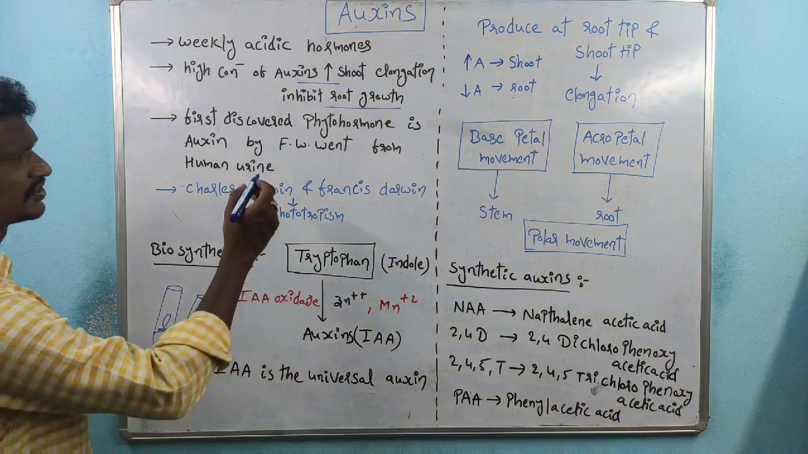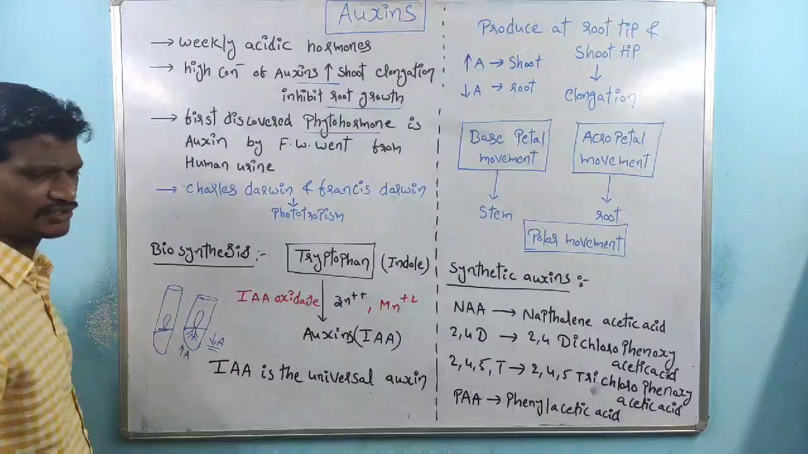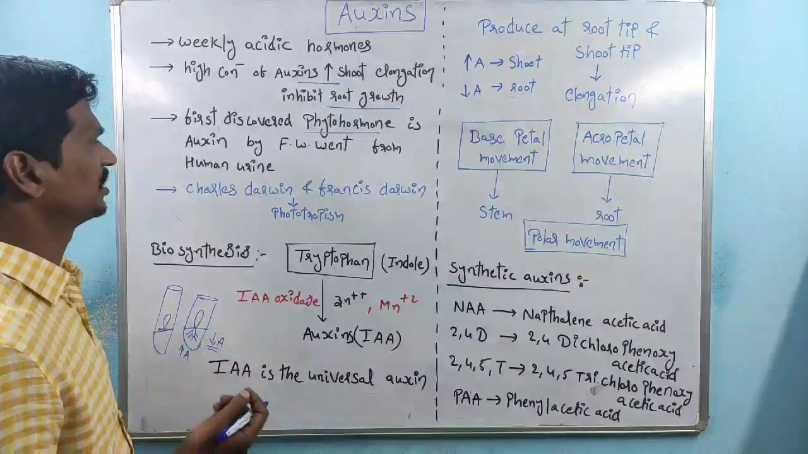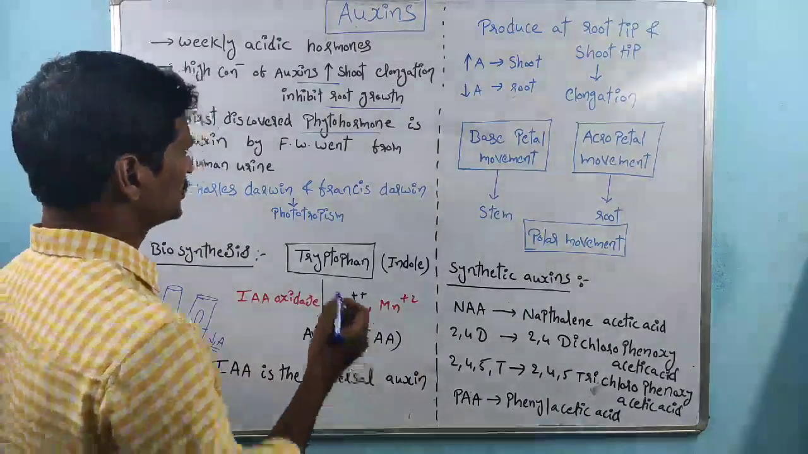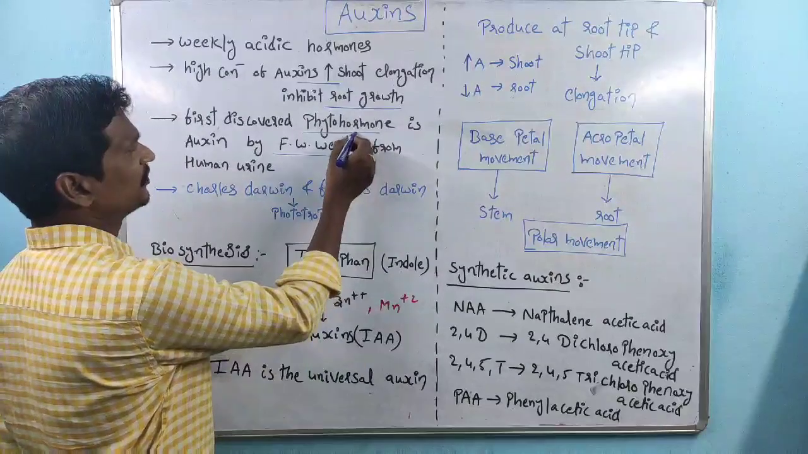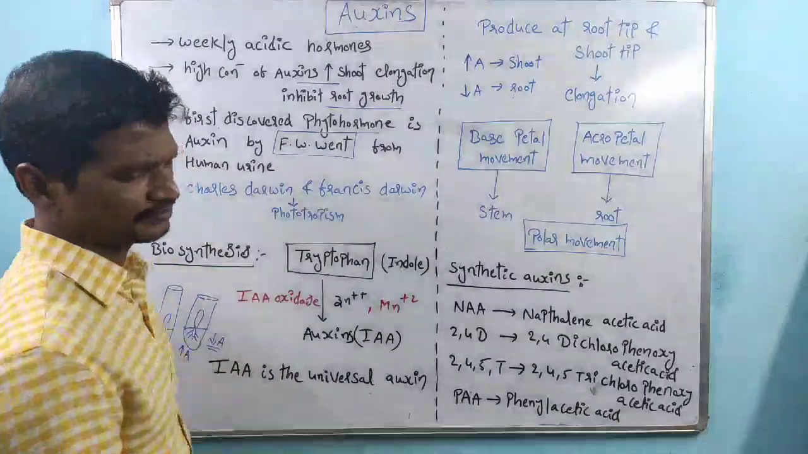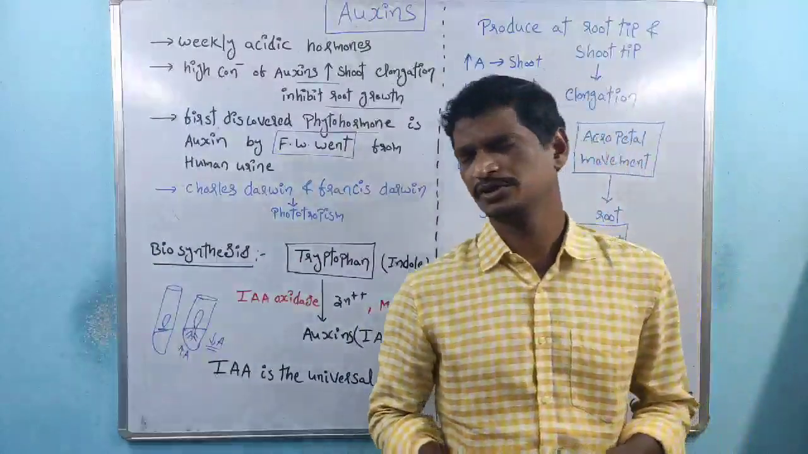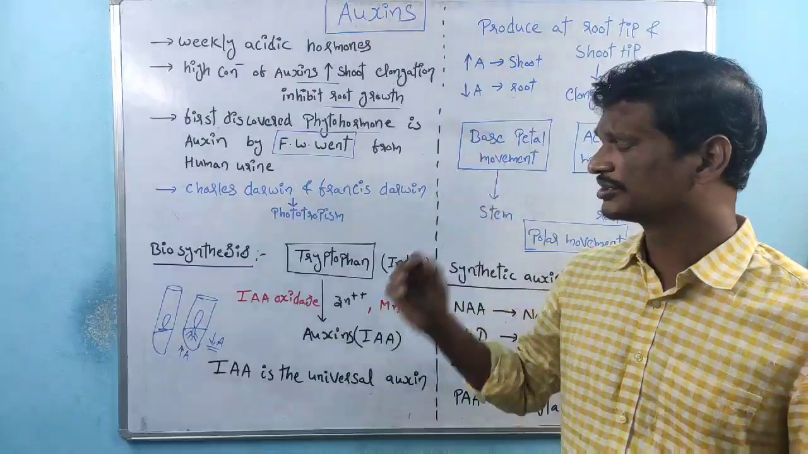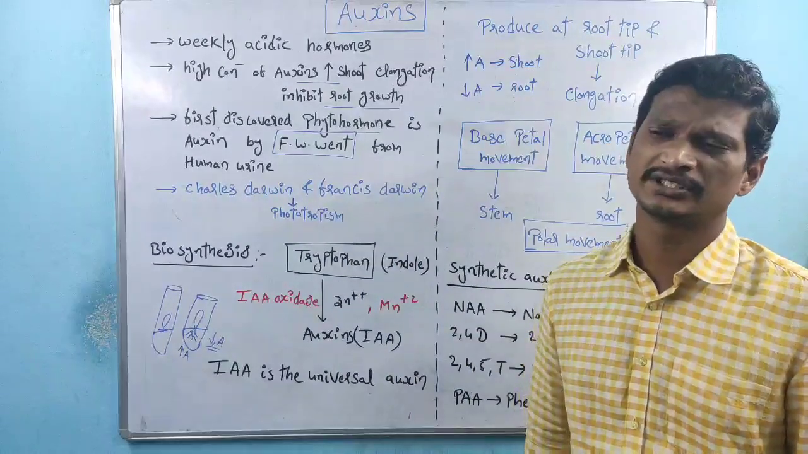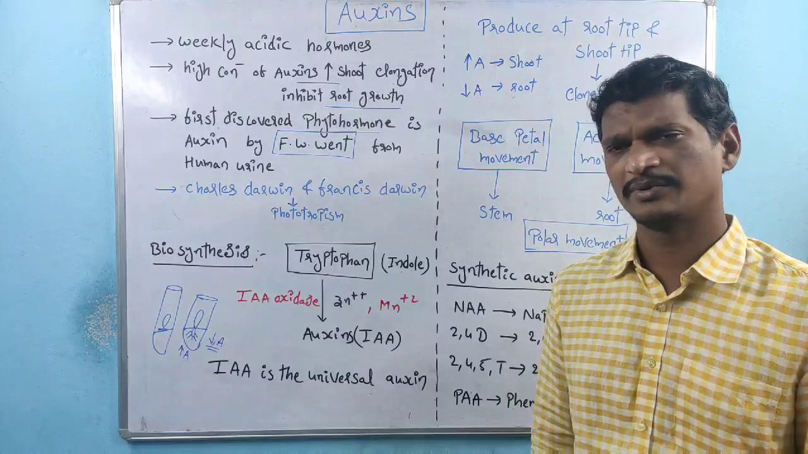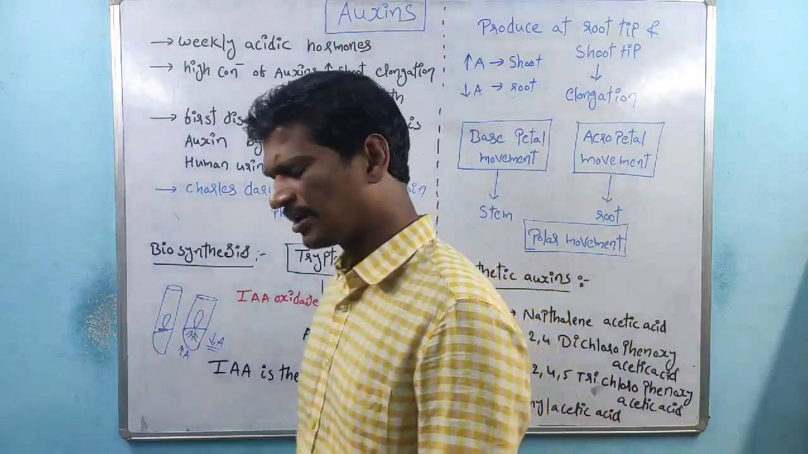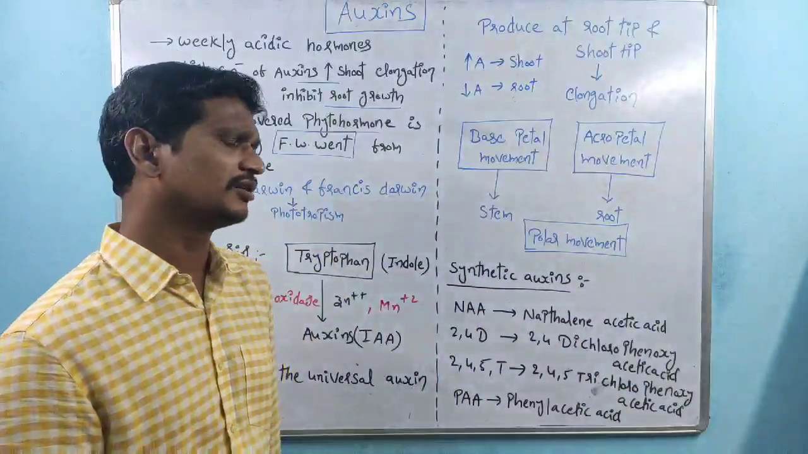The first discovered phytohormone is auxin. In the last class also we discussed that the very first discovered phytohormone is auxin. The discovery was done by F.W. Went from human urine. Within human urine, auxins are present because our body contains the amino acid tryptophan. Tryptophan undergoes a degradation process, and during that process auxins are produced. So human urine also contains phytohormones.